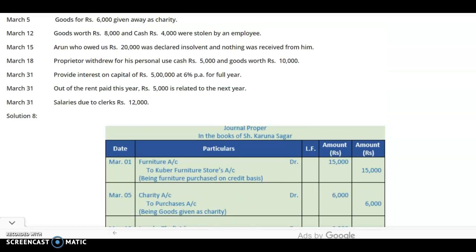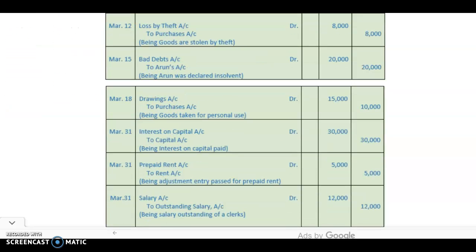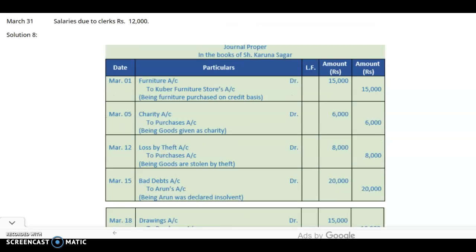Next transaction is salaries due to clerk rupees 12,000. This is a transaction of outstanding salary. So the entry will be very simply salary account debit to outstanding salary. Amount is 12,000. Transaction again we will read: salaries due to clerk. It is outstanding salary, outstanding expenses.